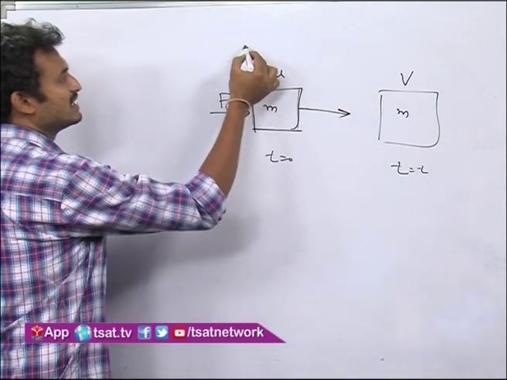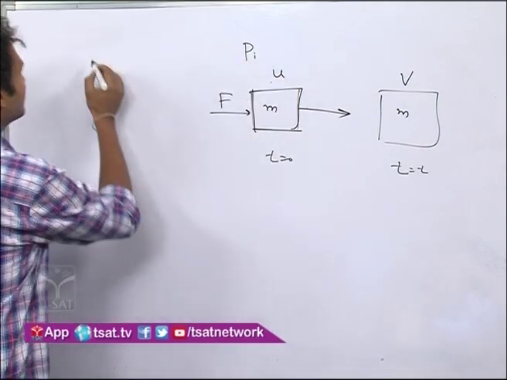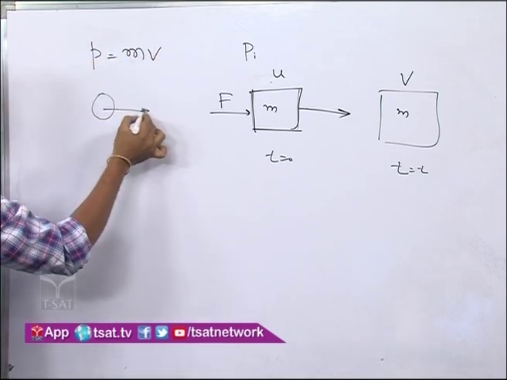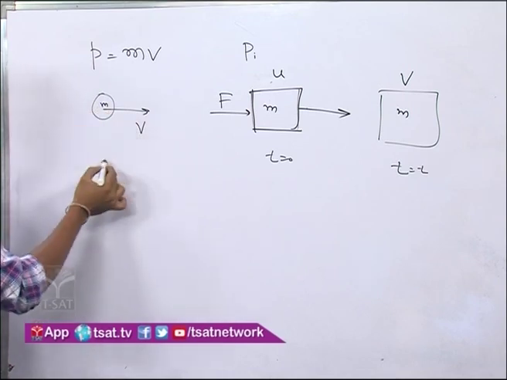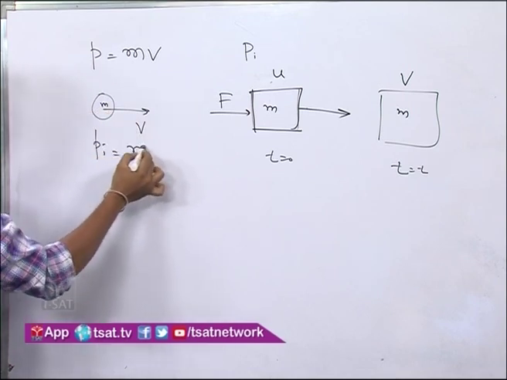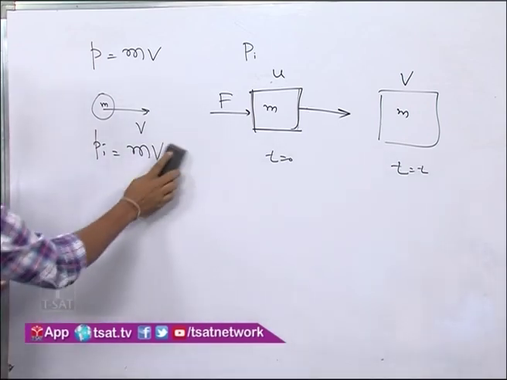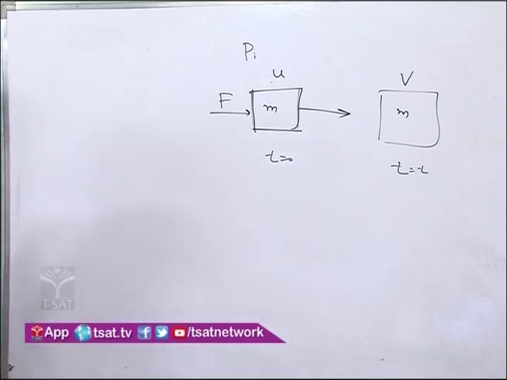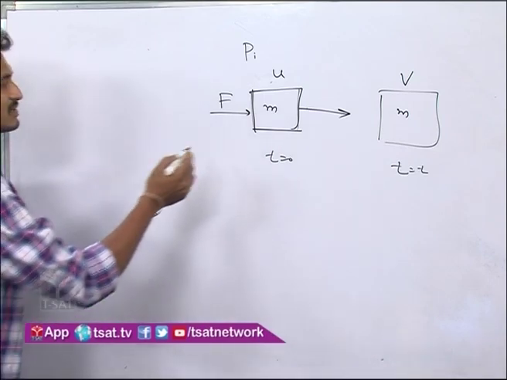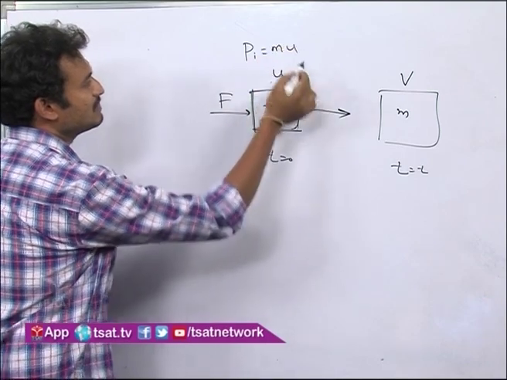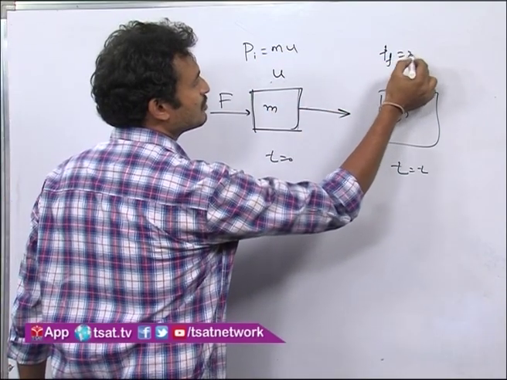Now what happens? See, initially it has momentum. Momentum is nothing but what? P is equal to mass into velocity. If an object is moving with some velocity v and has mass m, the momentum is defined as the product of mass and velocity. So it has an initial momentum Pi, that is equal to mu, and Pf is equal to mv.